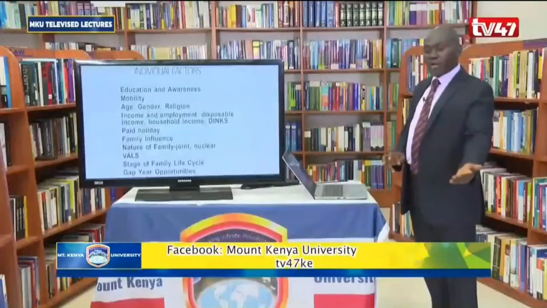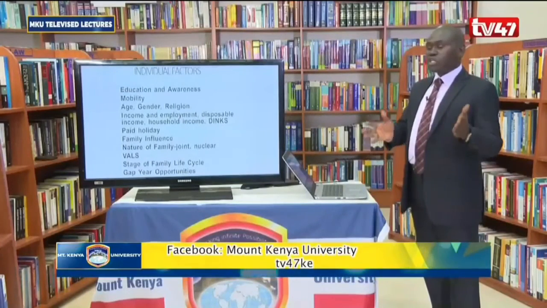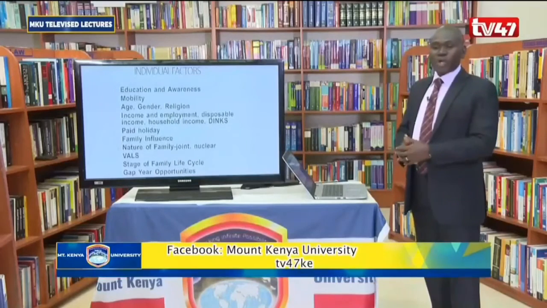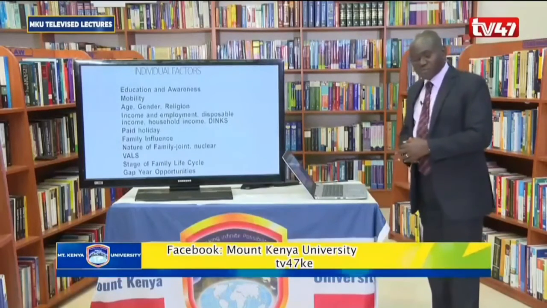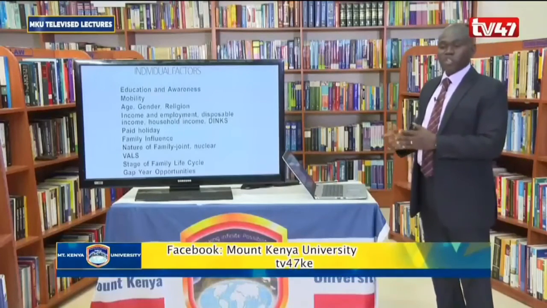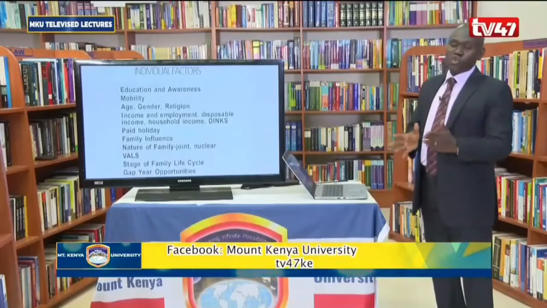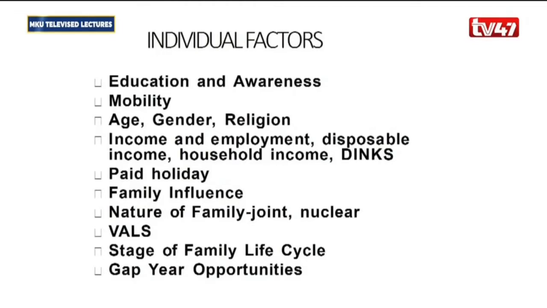Then the guy gets married, so it becomes a couple without children. Then they get school-going children, and all the way to what the marketers will tell us, we call the empty nest one, where children have left home, but they still come back. And then empty nest two, where children leave home, never to come back. And that is followed by that stage we call the solitary survivor. Here we are talking about when one of the partners has left this world, so you are left alone.